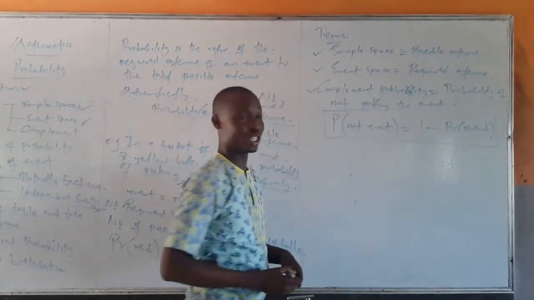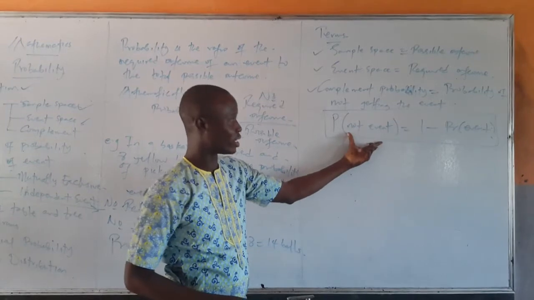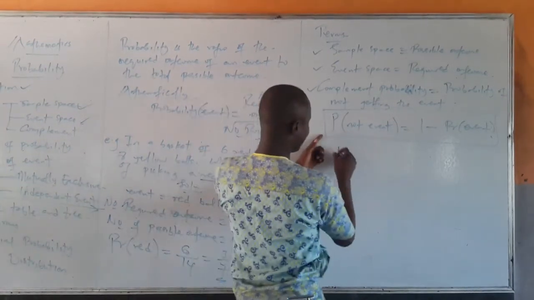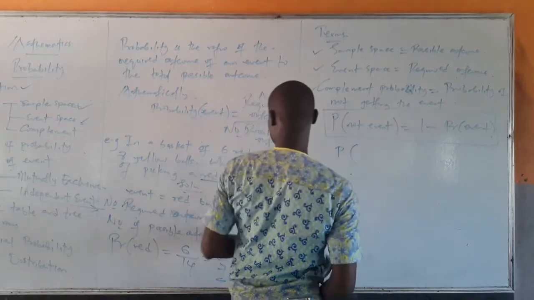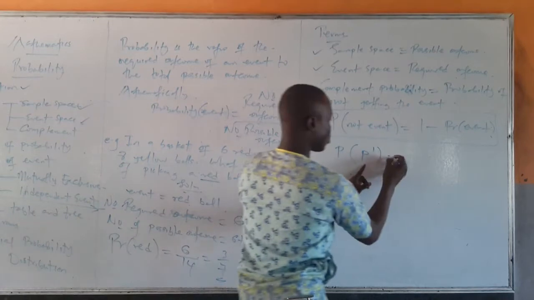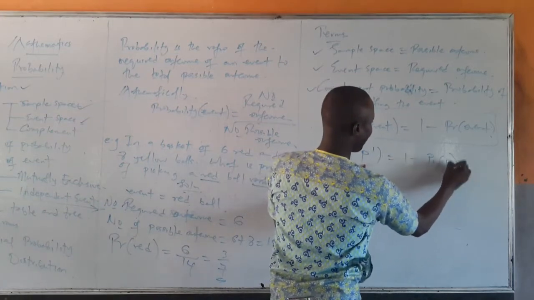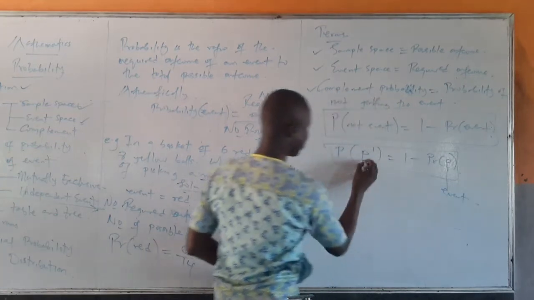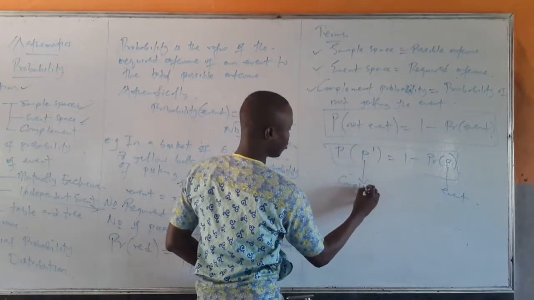That's getting the complement of the probability. We can use set notation. In set notation, let's say the event is P, and the complement is 1 minus the probability of the event. So P here is the event, while this one is the complement event.